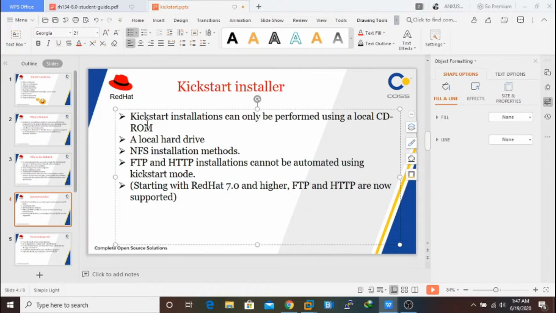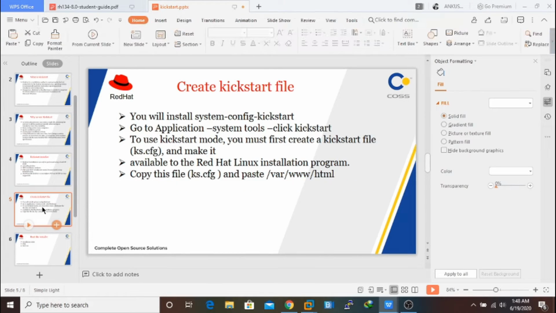For the installer, you can use a local CD/DVD ROM, a local hard drive, the NFS installation method, FTP, or HTTP. In this session I'm going to use HTTP. FTP and HTTP are now supported, you know it. You can use FTP also, that is also a good option. In steps you will understand how it is going to happen.